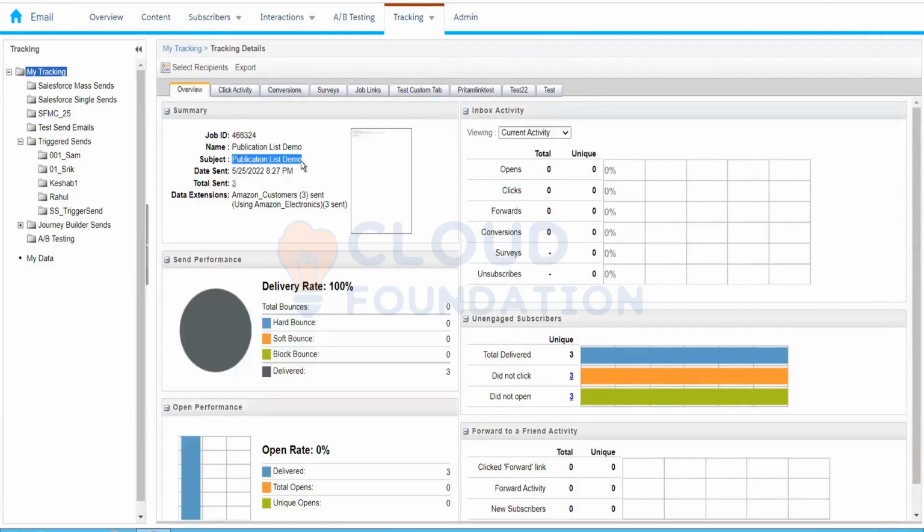This would be the subject line of the email that you might have received. In the promotion tab, can you see any profile link? You need to copy that link and paste it over here.